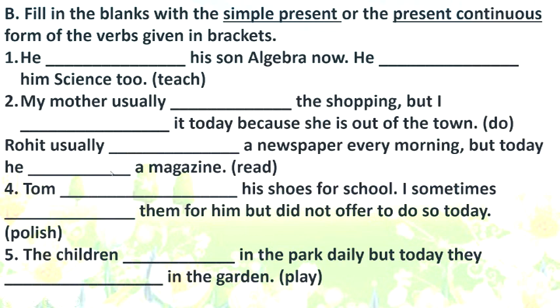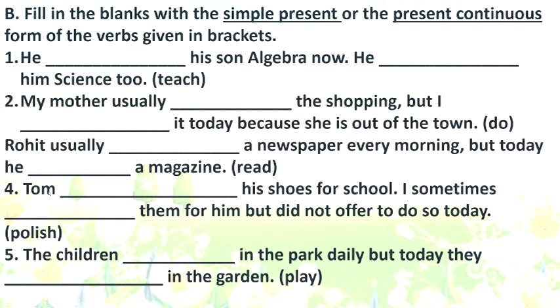Number 3, Rohit usually dash a newspaper every morning. But today he dash a magazine. Now every morning means it is a daily routine. So what tense should be used in the first blank? And today means at the time of speaking. So here what kind of tense should come?